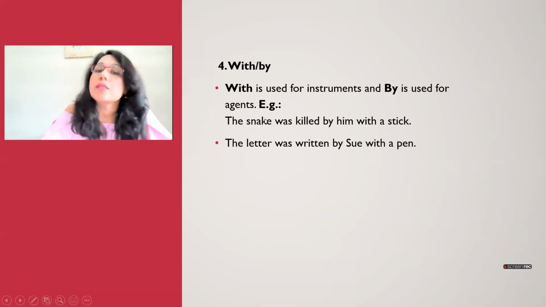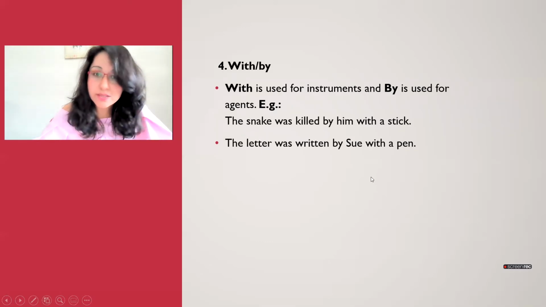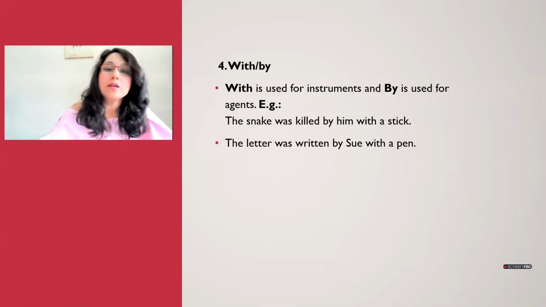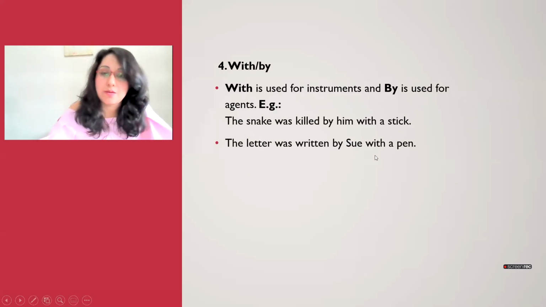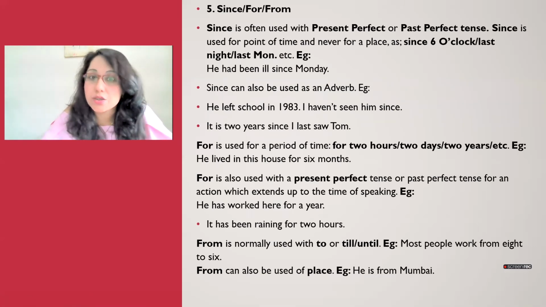So what's the agent? The snake was killed by him with a stick. The letter was written by Sue with a pen. Okay, so "by" is for the agent and "with" is for the things that you're using. So it was written by the agent, Sue, with a pen. Okay. Then you have since, for, and from.